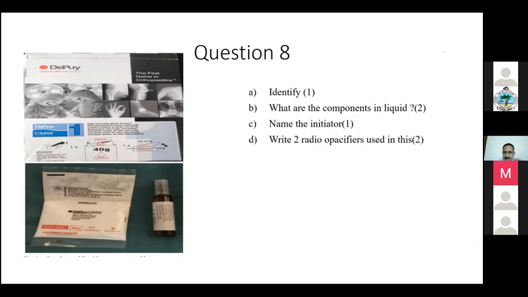So you will never keep the initiator with the monomer. Then it will activate the reaction. So the initiator is always kept with the powder part. Okay. Polymer. Yeah. Okay. So what else is there in the liquid? Stabilizing agent. Yeah. So you have an activator as well as a stabilizer. So what is the stabilizer?